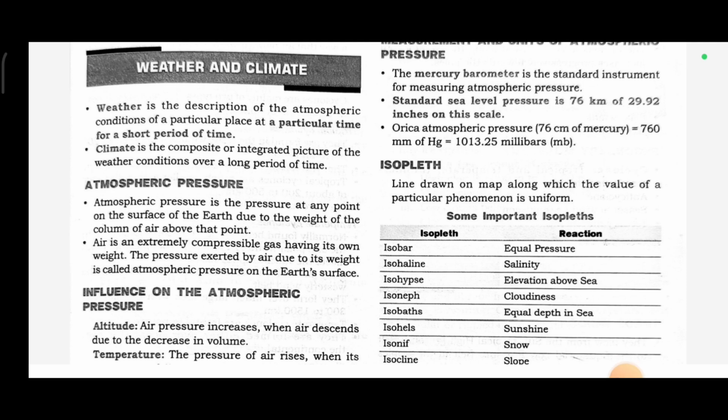In the previous lesson we talked about the atmosphere and the structure of the atmosphere, and today we will learn about weather and climate. Weather is the description of the atmospheric conditions of a particular place at a particular time for a short period of time. Climate is the composite or integrated picture of the weather conditions over a long period of time.